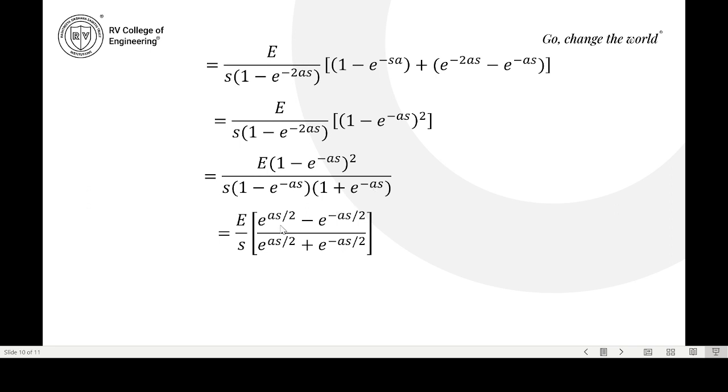That you can write as e power as by 2 minus e power minus as by 2, divided by e power as by 2 plus e power minus as by 2, which is nothing but E by s into tanh of as by 2. Therefore, the Laplace transform of the square wave equals E by s into tanh of as by 2.